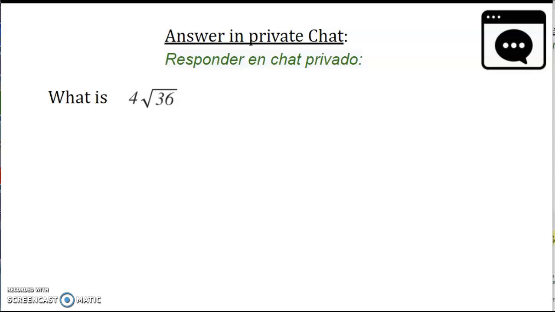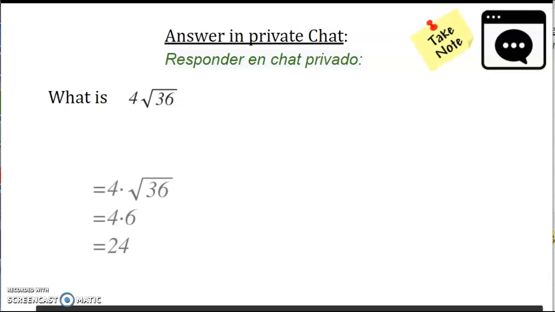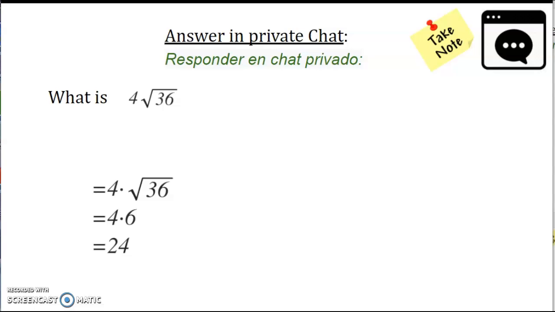And another thing that you should remember is square root is a grouping symbol. That means you always try to evaluate what's inside the grouping symbol first, if at all possible. So you're taking notes? Well, what it means is 4 is being multiplied. Remember, when you have a number and a variable, or a number with another number without any operation, the default operation is multiplication. So there is an invisible multiplication symbol right between the number and the square root sign. So this is saying 4 times square root of 36.